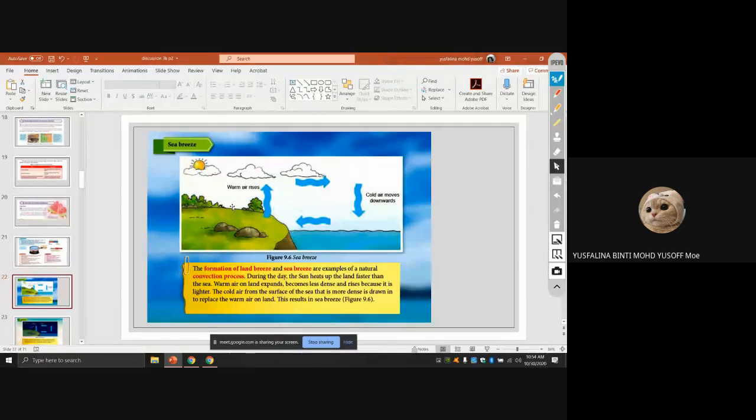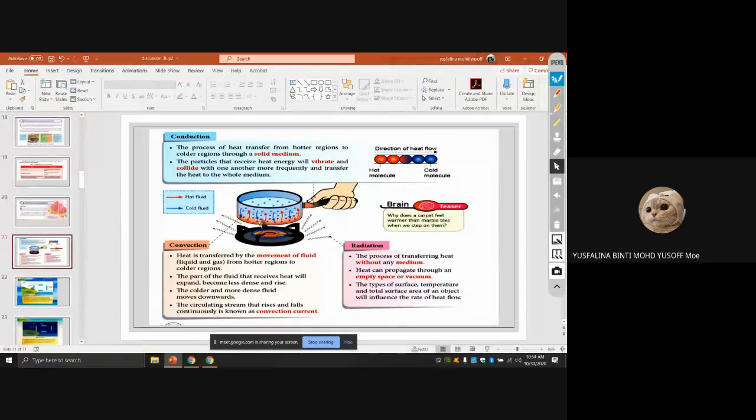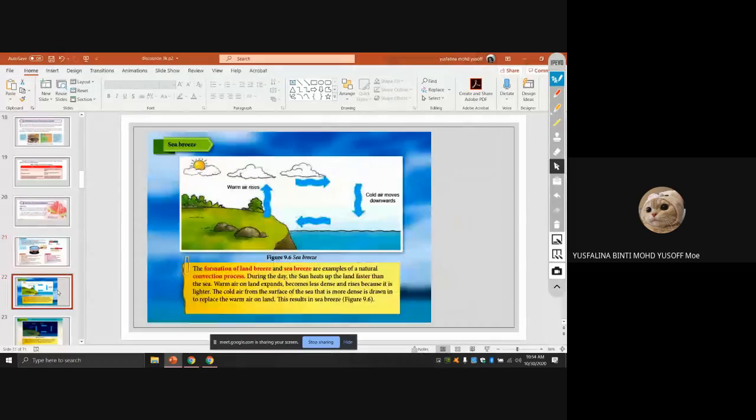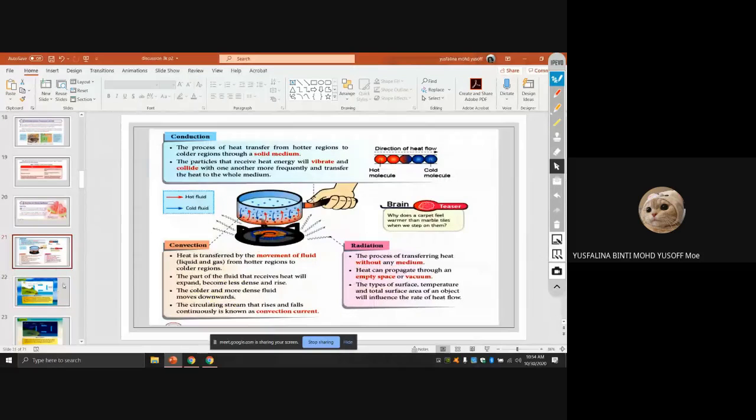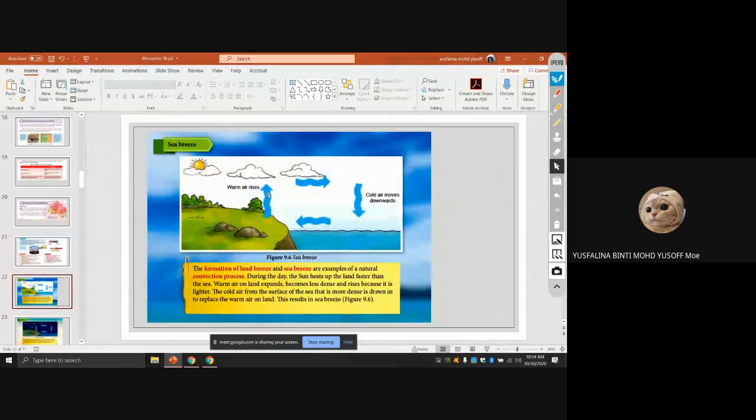During the daytime, the land will heat up faster. As you know, when it heats up, it expands and becomes less dense, so it will go up. Same as here, but this one is liquid, and this one is air.